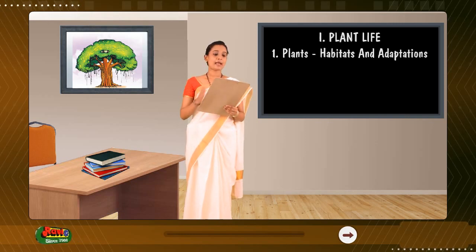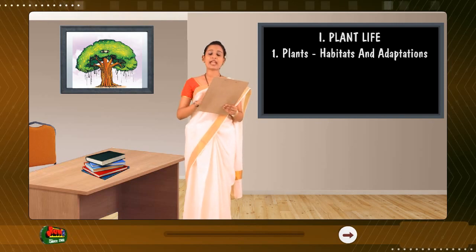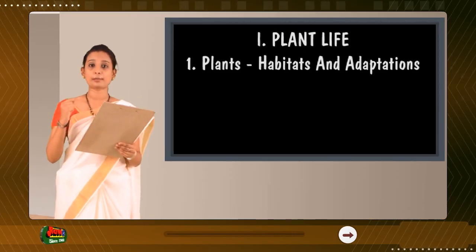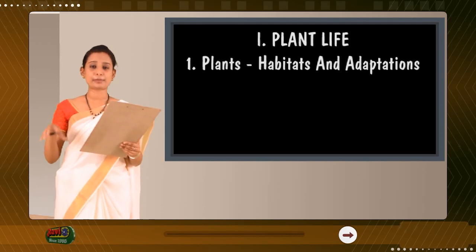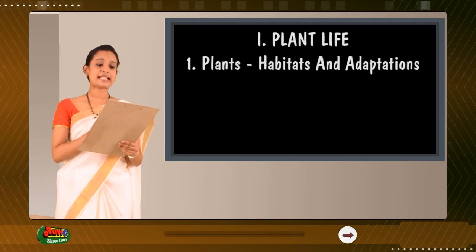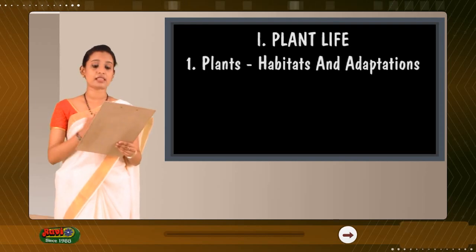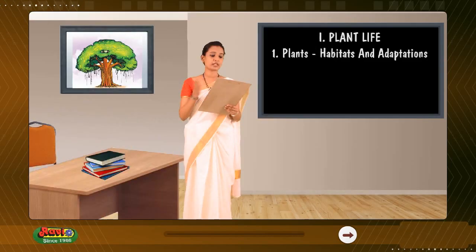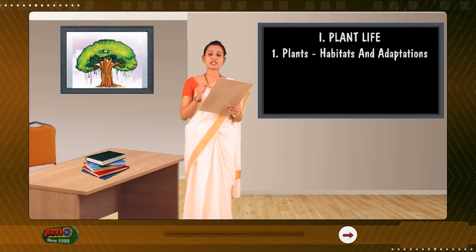Hi students! Plants have adaptations to help them survive, live, and grow in different areas. Adaptations are special features that allow a plant to live in a particular place or habitat. Plants are adapted to their habitats. This means that they have special features that help them to survive. Plants in one habitat are suited to live there and may not be able to survive in other habitats. In this lesson, you will learn about the habitats and adaptations of plants.